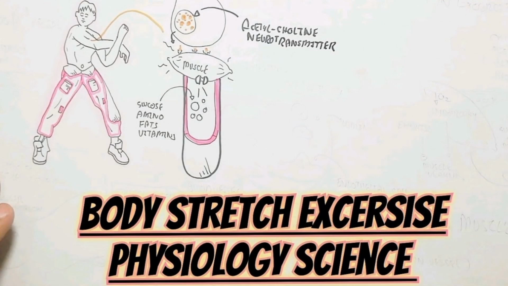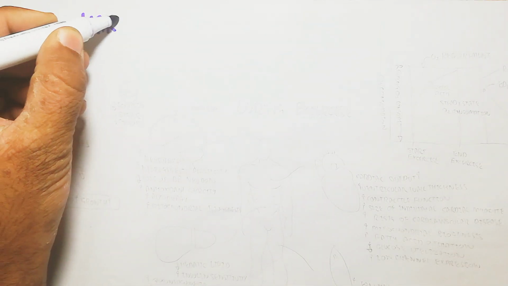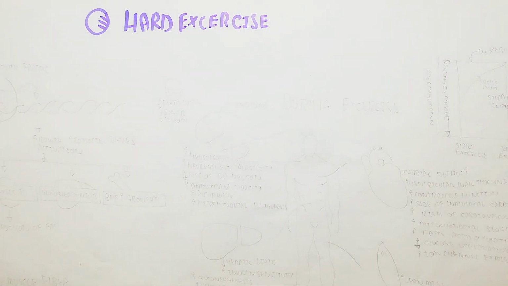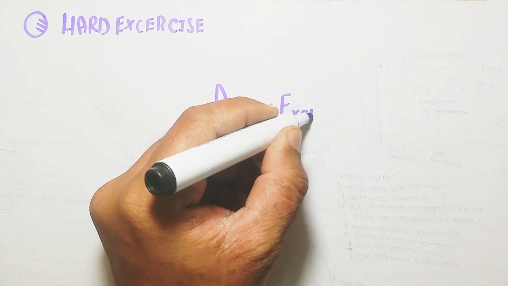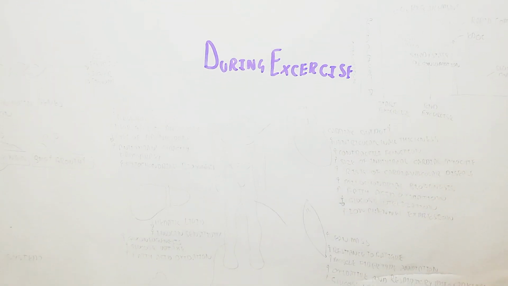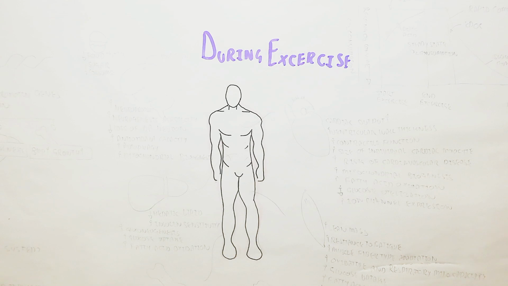In the previous video we discussed the physiology and science of body stretching. In this video we will not talk about stretching, but about what happens during exercise, hard exercise, and the long-term effects in our body. First we will understand what happens during exercise. During exercise the different organs work differently than at rest. This is the person which shows the different organs, and we will understand their different functions.